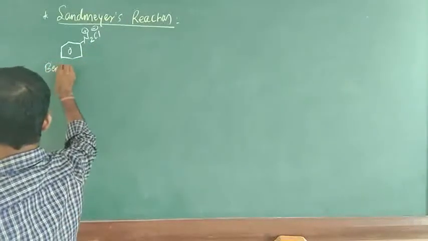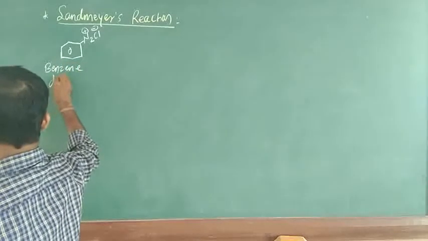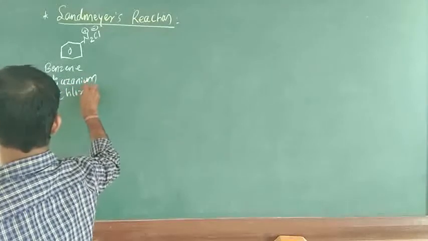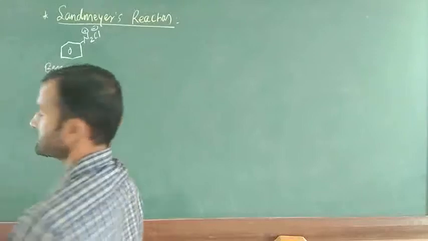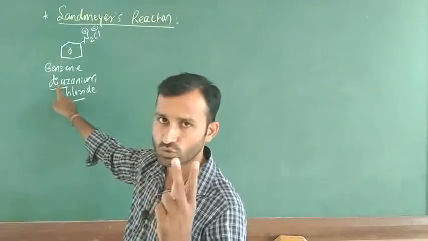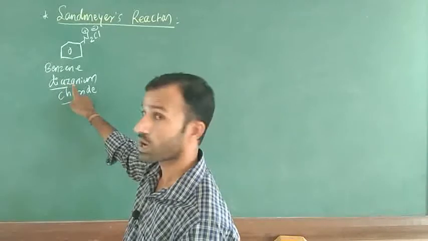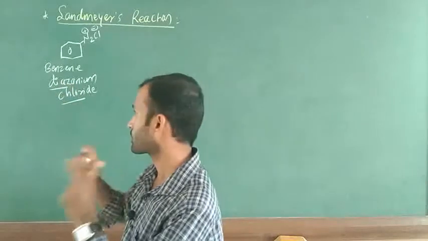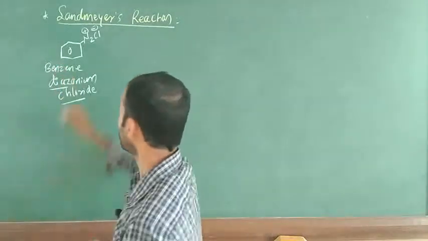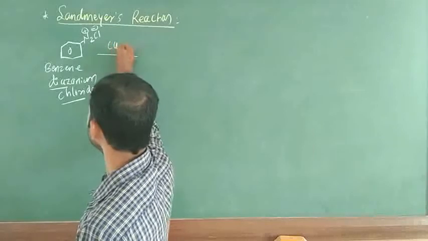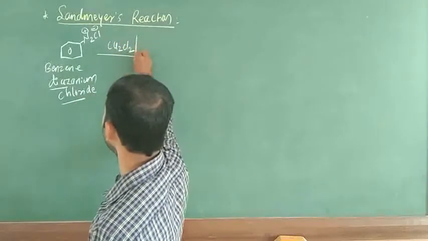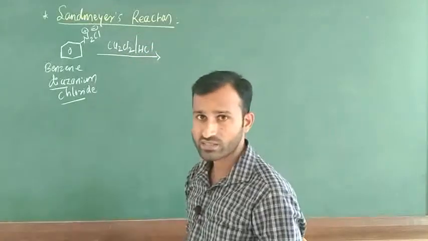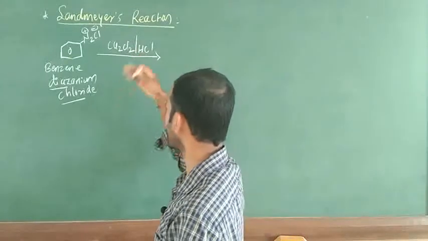You have to write benzene diazonium chloride. Here, di means 2, azo means nitrogen, thio means sulfur. Bear in mind these basic points. Benzene diazonium chloride reacts in the presence of cuprous chloride, Cu2Cl2, in HCl. You have to take cuprous chloride dissolved in HCl.